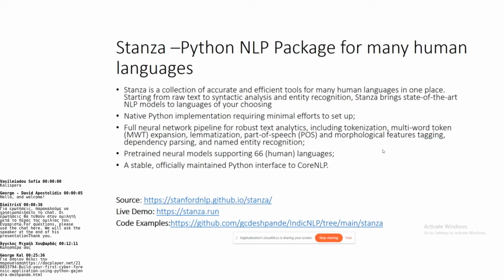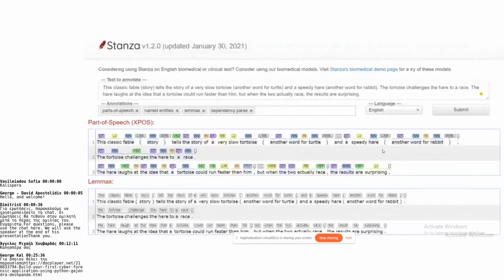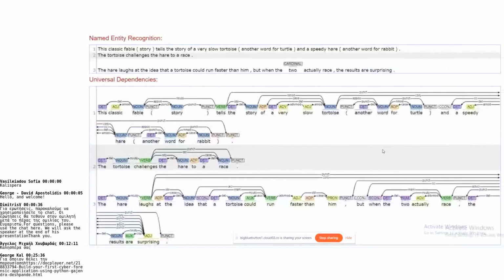There is a live demo link here that you can try out, that is stanza.run. You can put any paragraph of text, select your language, and you can see the results there. The online demo is a very interesting tool. Here, I have pasted a story in English and clicked the submit button. It has identified the part of speech and the lemmas. It has also identified the named entities, and it has finally performed universal dependencies.